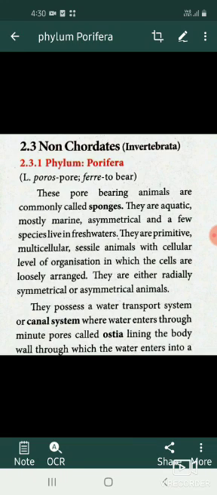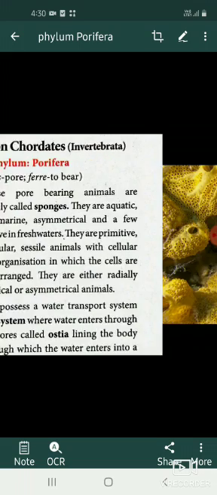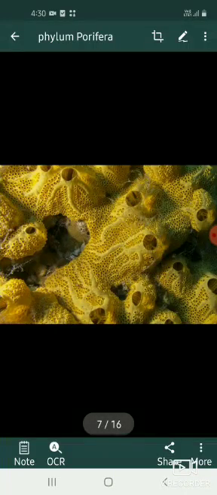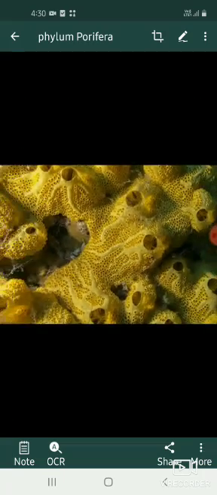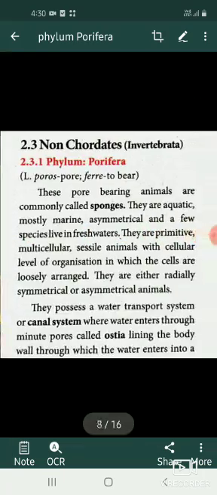Phylum Porifera. In Latin, porus means pore and feri means to bear. These pore-bearing animals are commonly called sponges. So, what are pore-bearing animals? Normally in animals, there are small holes or openings in their body through which they can pass the sweat outside of the body, and this is called as sponges.